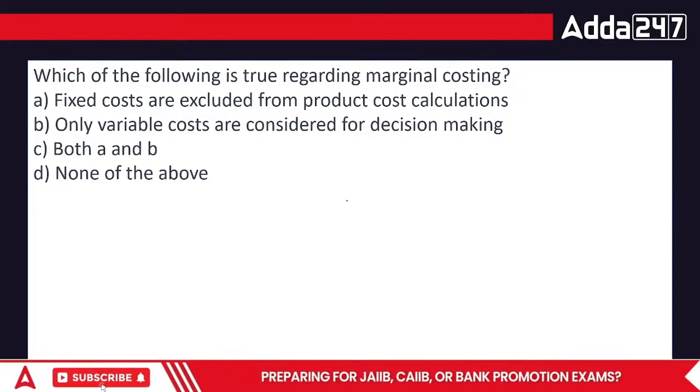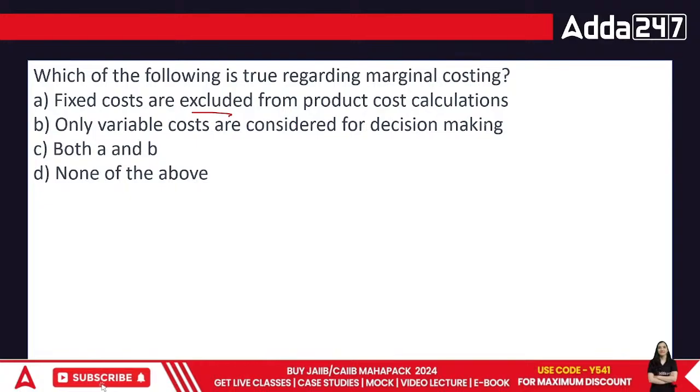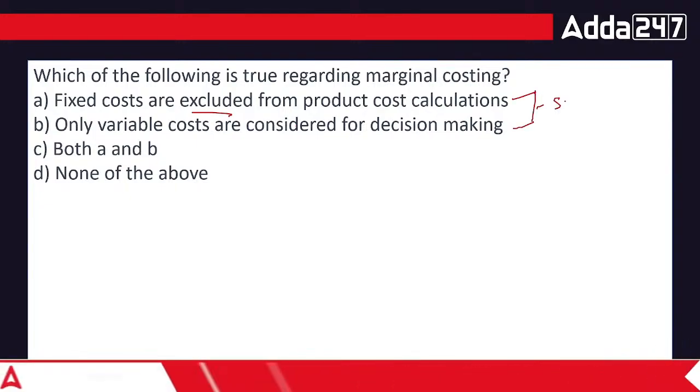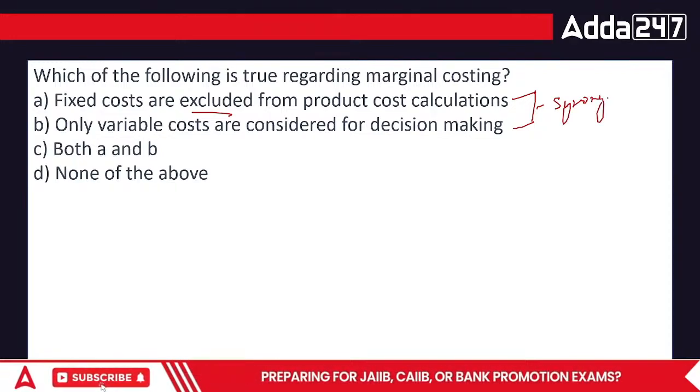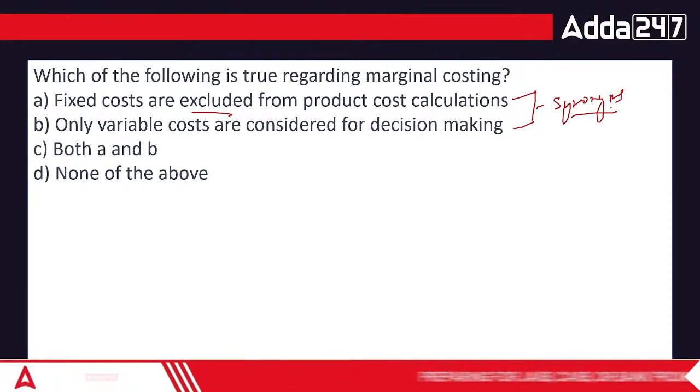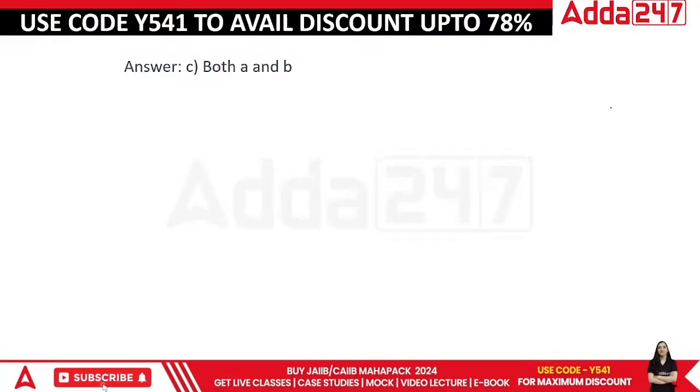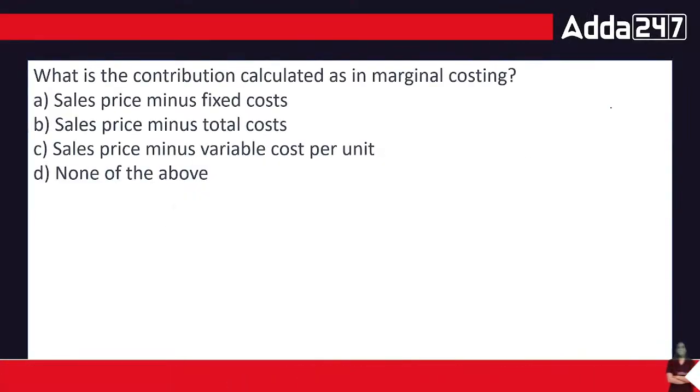The first option is also saying that fixed costs are excluded only. This is also correct. And then B is also correct. These are basically synonyms. Apologies, I actually overlooked the question. The answer is both A and B.